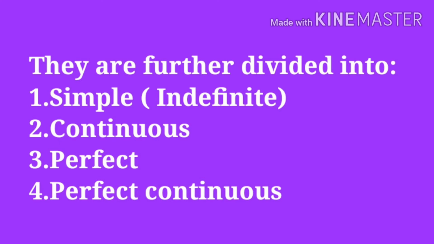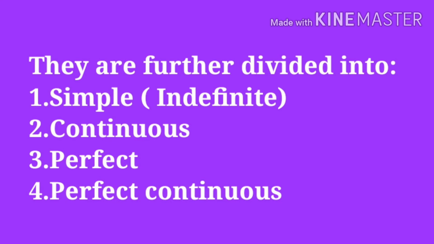If we add present, then it's simple present or present indefinite. Simple present is also called present indefinite. Second, present continuous. Third, present perfect. And fourth, present perfect continuous. If we add these with past, then simple past or past indefinite, past continuous, past perfect and past perfect continuous. Next is future: simple future, future continuous, future perfect and future perfect continuous. So we have a total of 12 tenses.